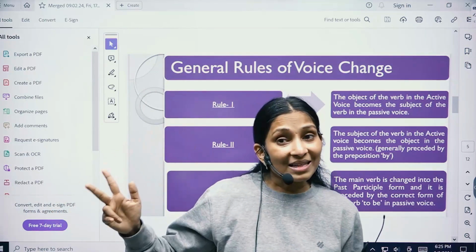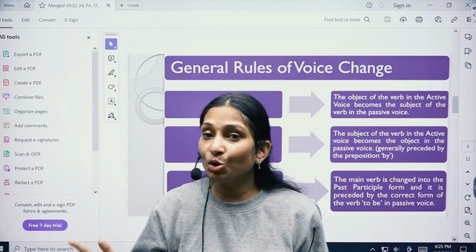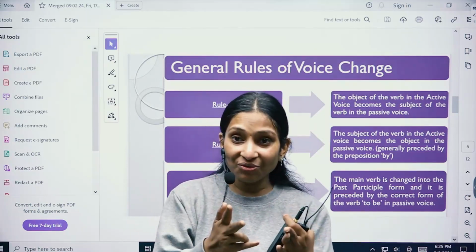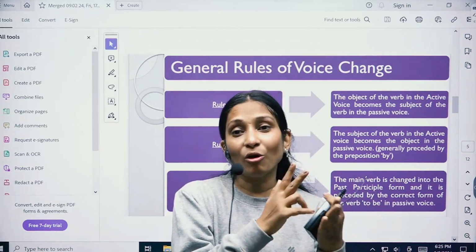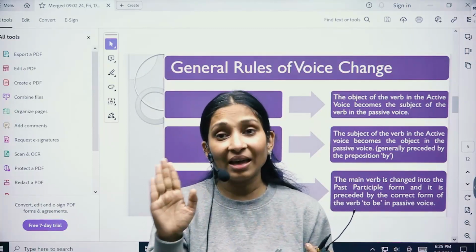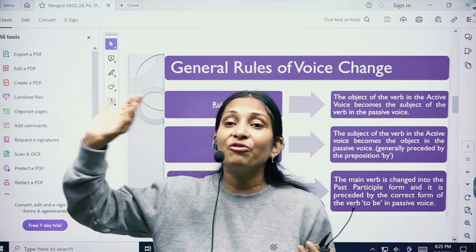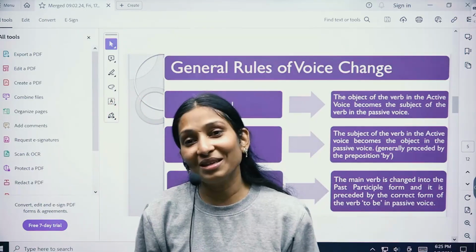So in passive voice you're just supposed to use the past participle and not the past form or root form of the verb, and not even the ing form, right? So in a passive sentence only verb's third form is used.